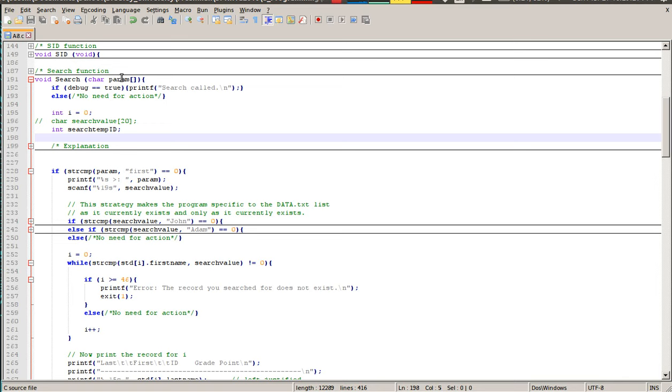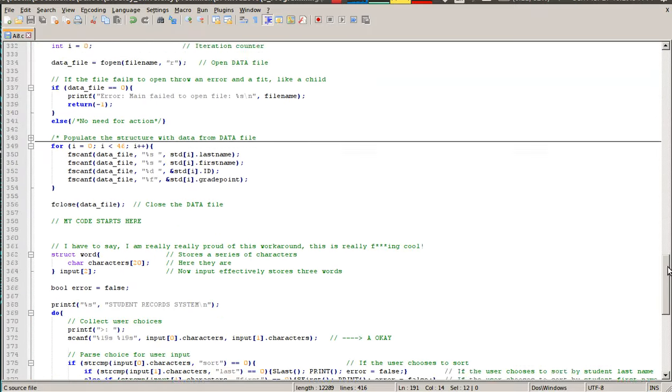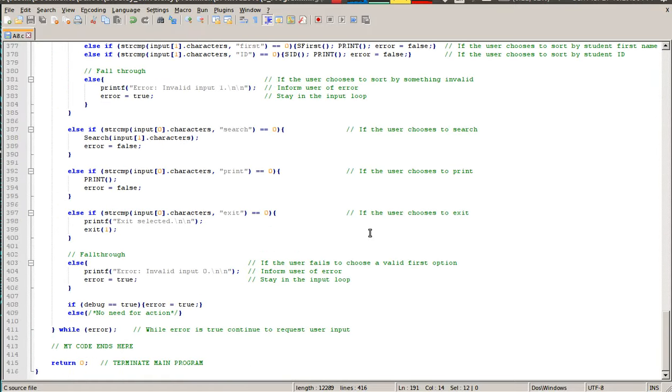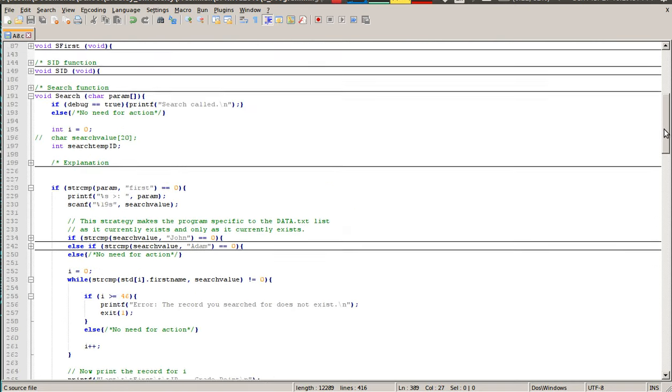So if they search, then there's actually a search parameter in there, you might notice, char param. So what does that char param actually do, you might be thinking? Well, hang on here. So it sends the first argument, or second technically, because it's input 1. So it sends the second argument. So if you say search name, it will send name as an argument to search. Same if you search last or search ID.